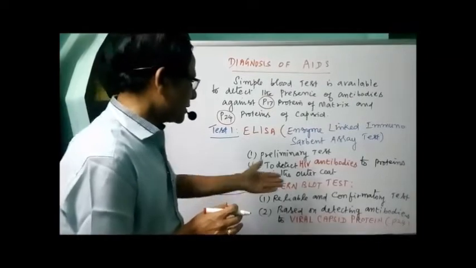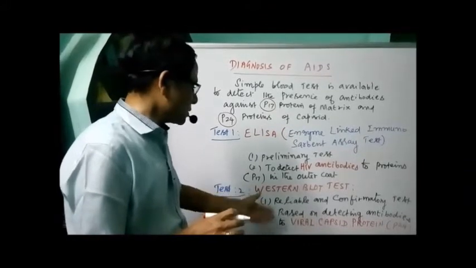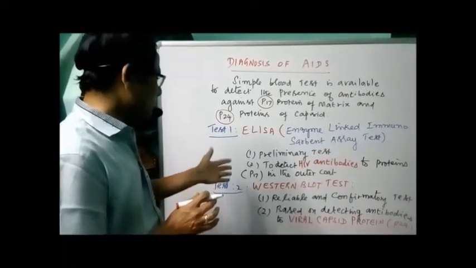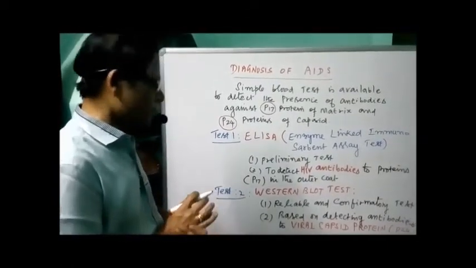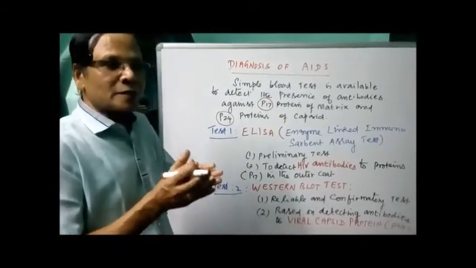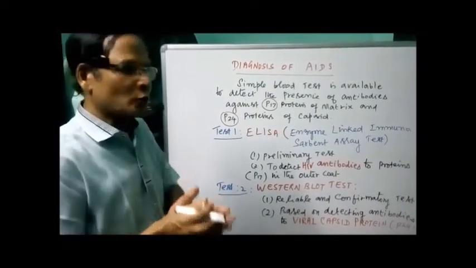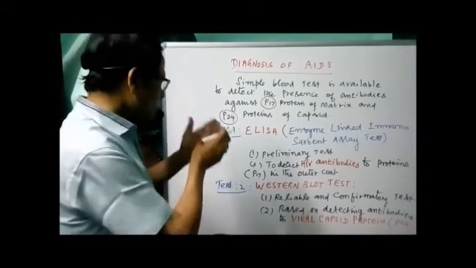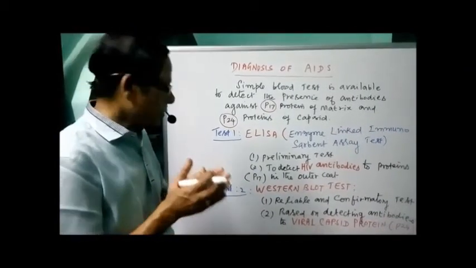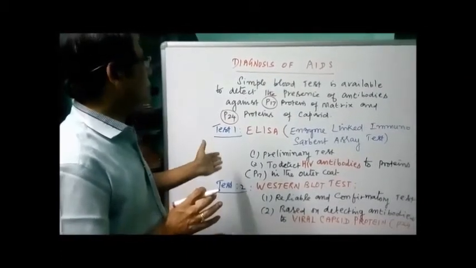Okay, so based on detecting antibodies to viral capsid protein, this is the outer envelope protein and this is what is called the viral capsid protein, otherwise called nucleocapsid. So this is what is called the confirmatory test, a reliable test based on detecting antibodies to viral core proteins. If both the tests detect the presence of antibodies in a suspected person, then the person is said to be positive to HIV or positive to AIDS. So if both the tests detect the presence of antibodies in the suspected person, he is normally considered as an HIV positive person or AIDS positive person. That's about the diagnosis of AIDS.